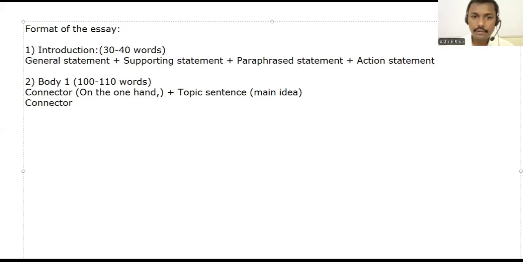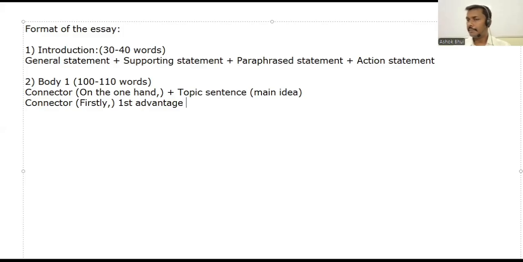Let's say you say firstly. Which connector can you use? Firstly, then give a comma and add one advantage, the first advantage. Whatever the first advantage is, you can add it.